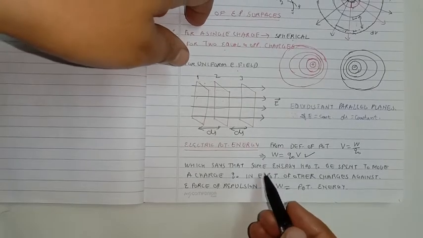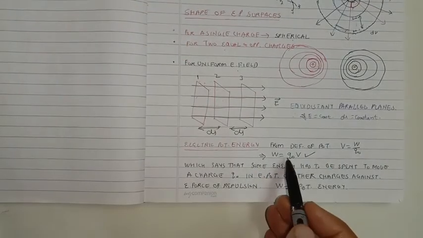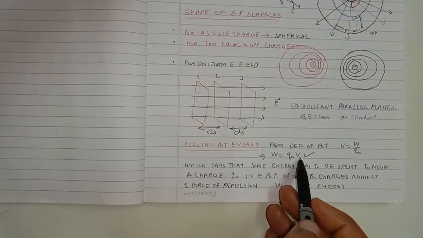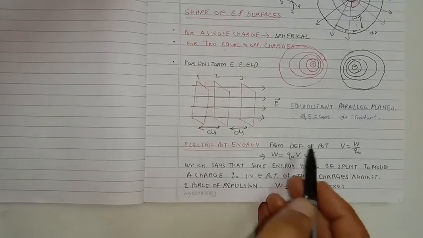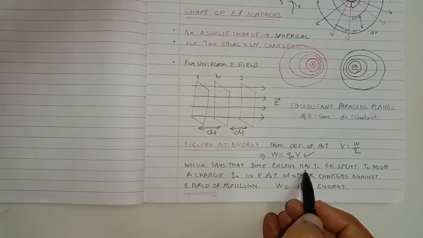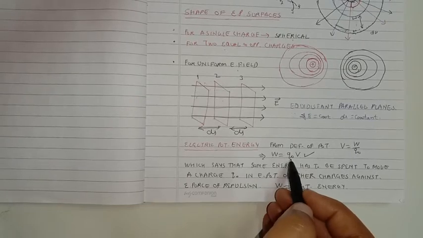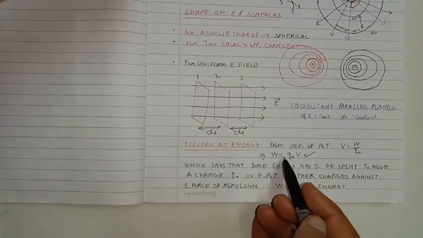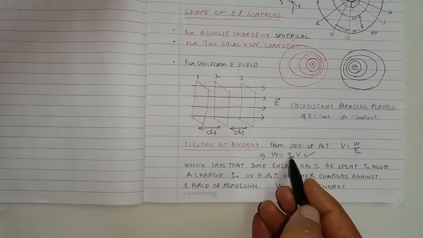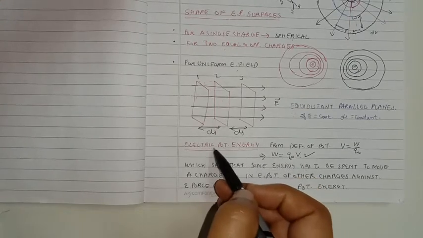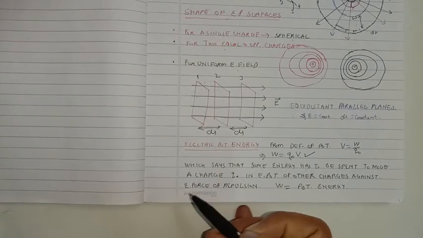This equation indicates that if we have to move a charge Q naught in the electric potential of some other source charge, then some work we have to do. We have to spend some energy for movement of charge Q naught in the electric potential of other charge, and this energy which we have to spend or to use to move Q naught in the potential of other charge is nothing but the electrostatic potential energy.